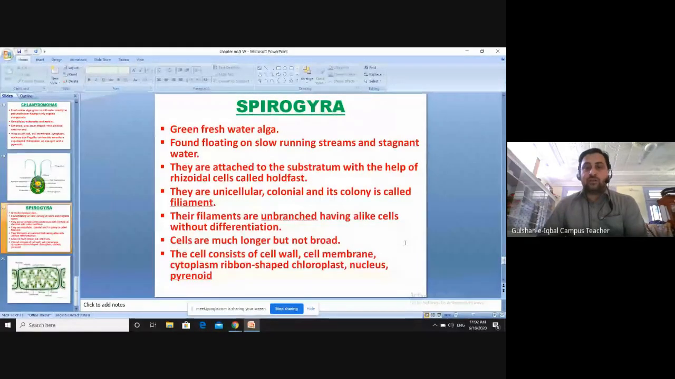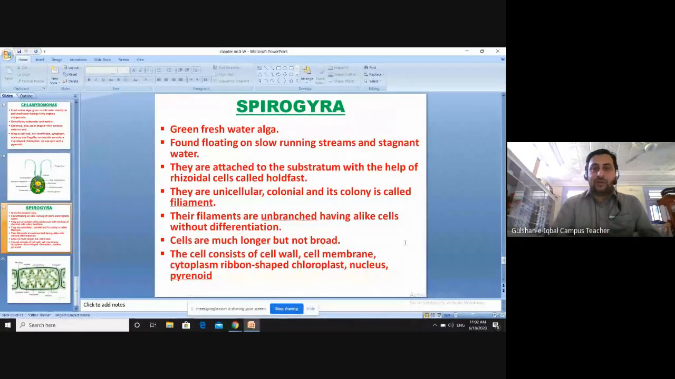The support is known as substratum, with the help of rhizoidal cells. Rhizoidal cells are basically root-like structures. They are not roots, but they are root-like structures, and those root-like structures are known as holdfast. With the help of the holdfast, the Spirogyra will be attached with the rock. Certain rocks or anything else will be present, and with that, the Spirogyra will attach itself.